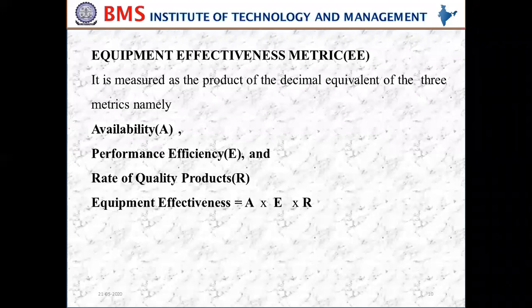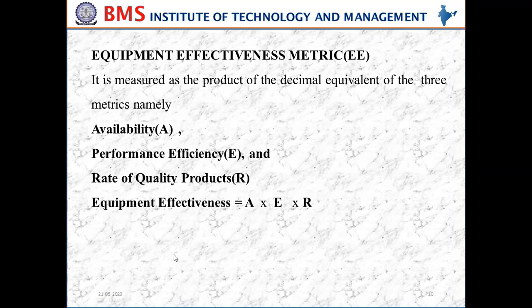And what is that equipment effectiveness metric? Our overall equipment effectiveness metric is measured as the product of availability, performance efficiency, and rate of quality products. So these three metrics are taken into consideration, and we have only one equipment effectiveness metric. It is measured as the product of all these three metrics, so A into E into R. Overall equipment effectiveness can be calculated by using A into E into R. A stands for availability, E is the performance efficiency, and R is the rate of quality products.